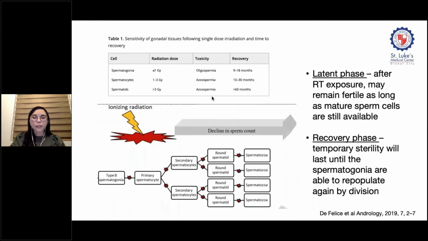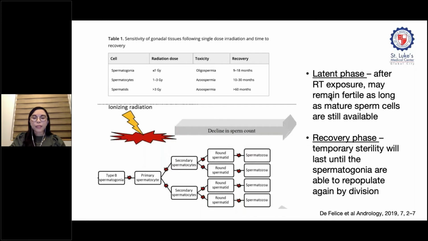For example, the mature sperm and the spermatids are more resistant to radiation compared with the more sensitive spermatogonia. That is why the effect of radiation on fertility in males may not be apparent immediately. There can be a latent phase, because after exposure to radiation, the person may remain fertile as long as mature sperm cells are present.